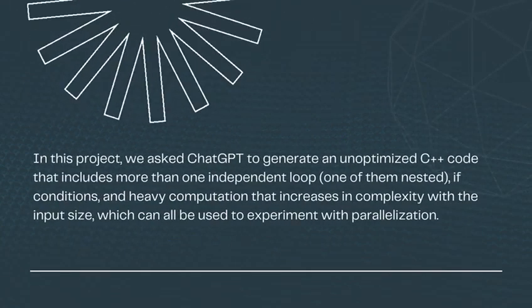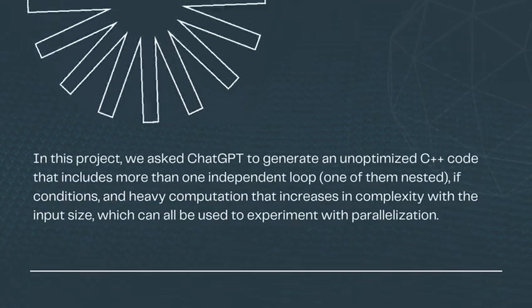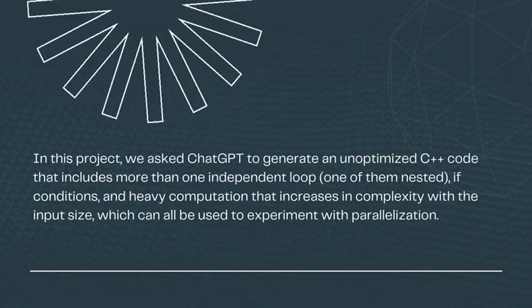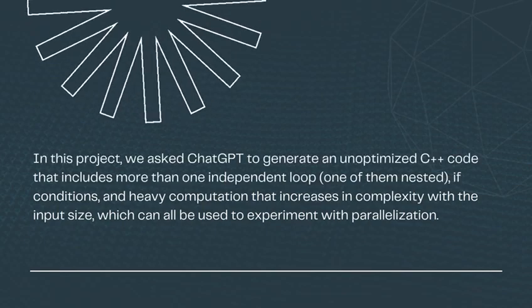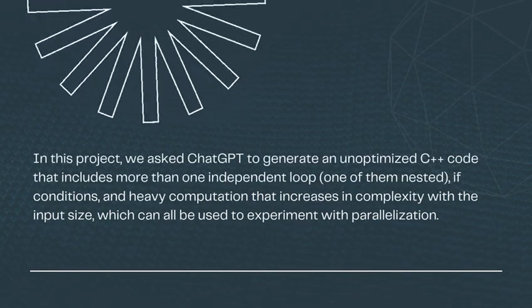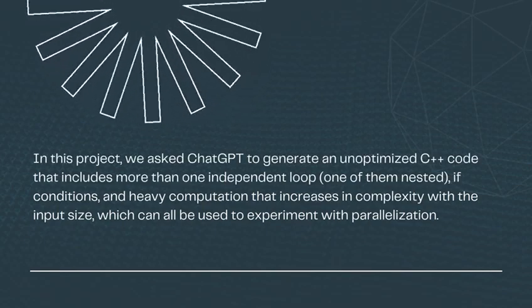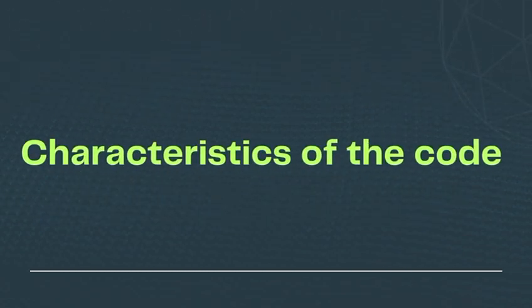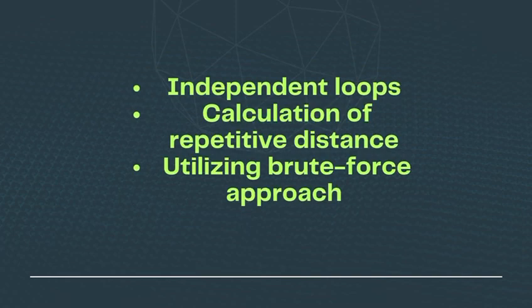In this project, we asked ChatGPT to generate an unoptimized C++ code that includes more than one independent loops, if conditions, and heavy computation that increases in complexity with the input size, which can all be used to experiment with parallelization. So, what makes our problem suitable for parallelization? First, independent loops. We make the same operations with different numbers repeatedly, so this allows us to apply parallelization inside the loops, since we can calculate them independently.